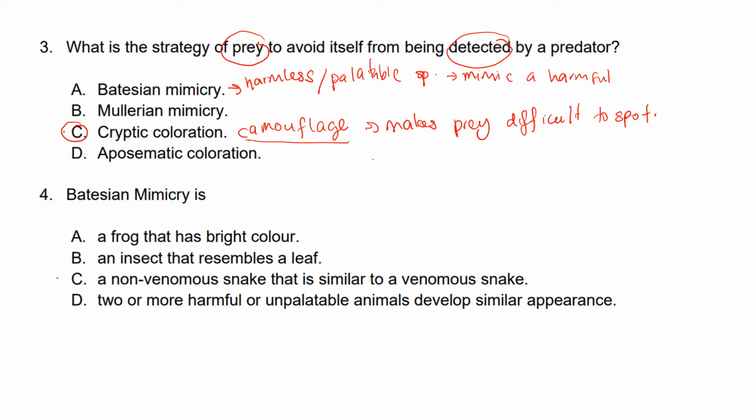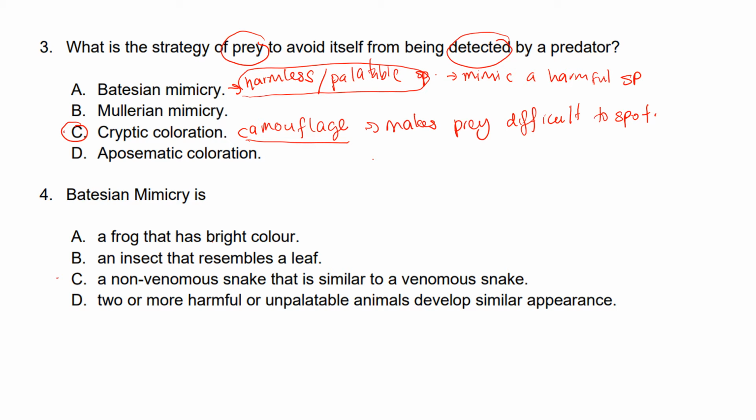With this adaptation, the predator will avoid the palatable, harmless species, because the predator will assume it is the harmful, poisonous species. So that is Batesian mimicry.